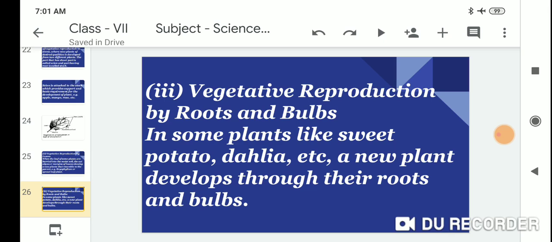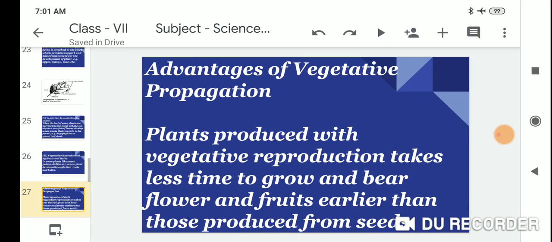The third one is vegetative reproduction by root and bulb. In some plants like sweet potato, dahlia, etc., a new plant develops through their roots and bulbs.